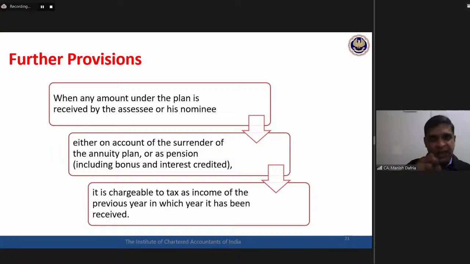You invest today, you claim an exemption. Whenever you will be receiving money back, then that amount received shall be treated as your taxable income. Assessee may receive the money, or in case of death of assessee, his or her nominee may receive the money. Whomsoever receives it, he or she will be liable to pay. That will be treated as taxable income of the receiver whenever the amount will be received back from this pension plan 80CCC.